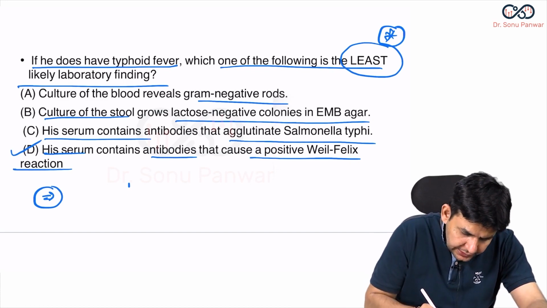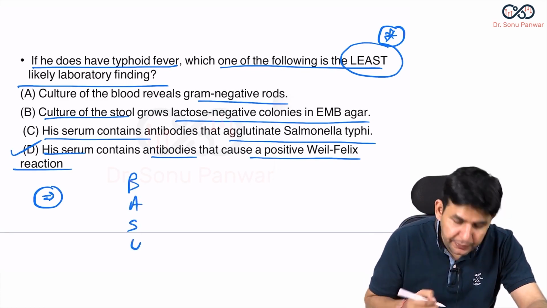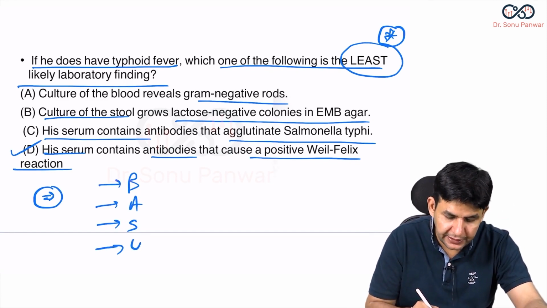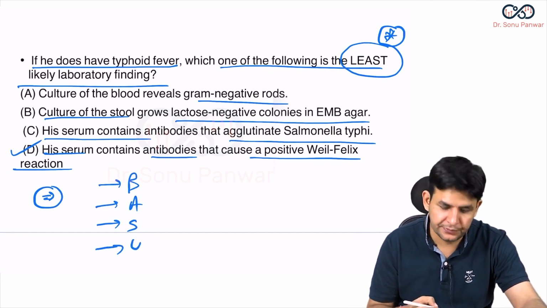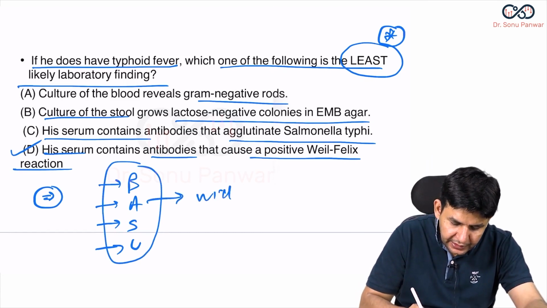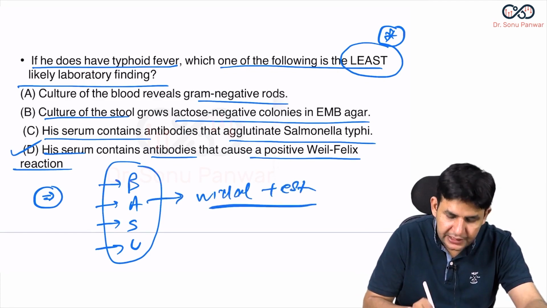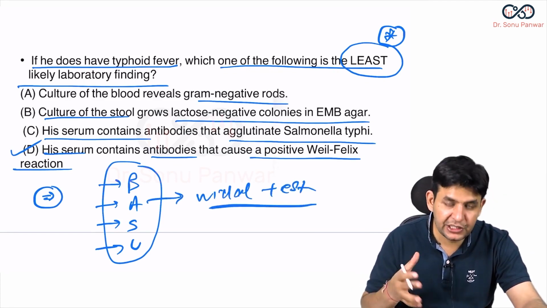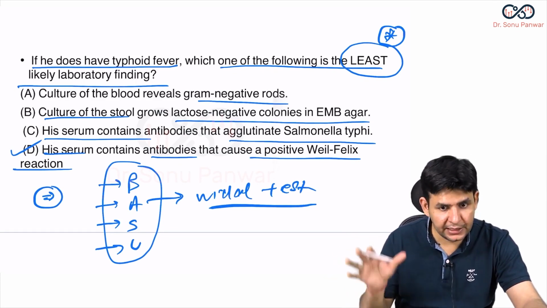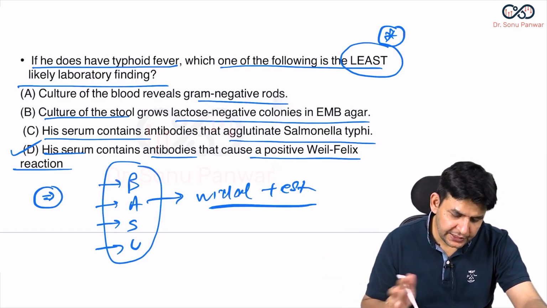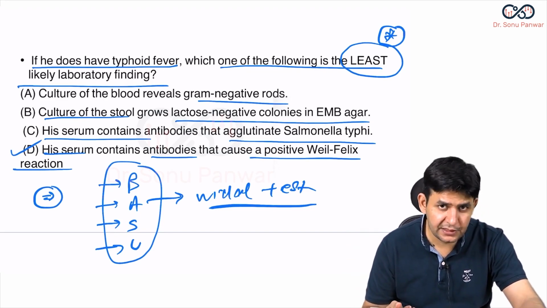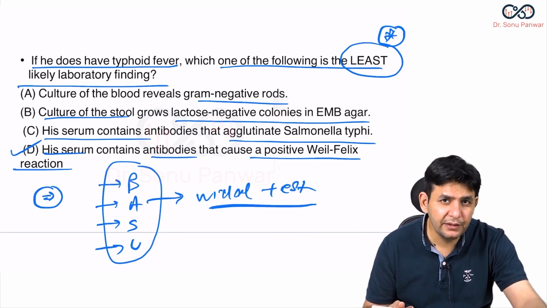Okay. What about the investigation sequence? BASU. First week, second week, third week, fourth week. Blood culture, agglutination, stool culture, urine culture. These you already know. Agglutination is which test? Vidal test. In the Vidal test you look out for which antibodies? O and H. Which comes first? O comes first. O goes first. H comes late. H goes late. So that also you need to remember regarding the antibodies, and you look out for their titers. That is not fixed as such. For H 200, for O 100, and above that.